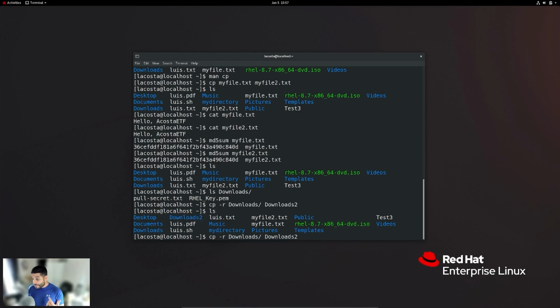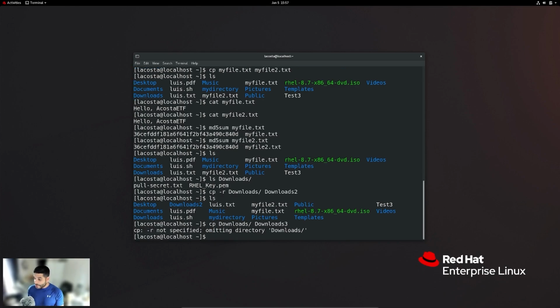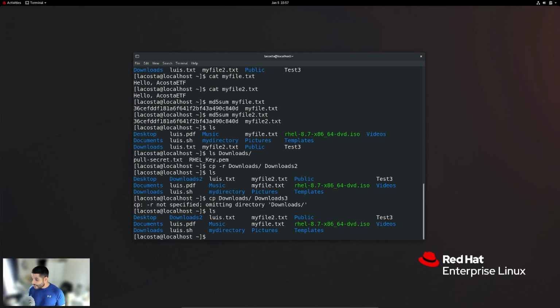Now let's take a look at the example we just did, except this time, let's get rid of the -R for recursive. Let's say we want to call it downloads3. And let's see what happens when we don't give the -R as a recursive option in order to copy a directory. The terminal tells us, hey, the -R was not specified, and it didn't copy the directory downloads properly. And we can go ahead and do an ls. And we can see here, we don't have a downloads3 directory as we were going to call it over here. So just a little fun fact as to what options are important and when. So if you don't know how to use those options, again, the manual will tell you what options are necessary when. So go ahead and check that out.